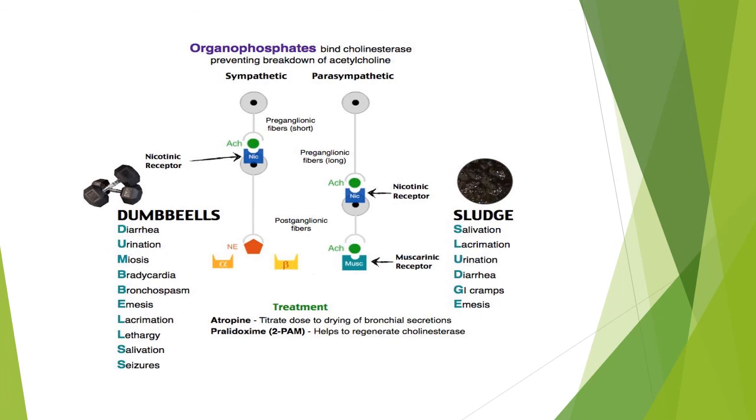DUMBBELS means diarrhea, urination, miosis, bradycardia, bronchospasm, emesis, lacrimation, lethargy, salivation, and seizures. And SLUDGE is another mnemonic: salivation, lacrimation, urination, diarrhea, GI cramps, and emesis. The treatment is atropine, with the dose titrated to drying of bronchial secretions, and pralidoxime helps to regenerate cholinesterase.